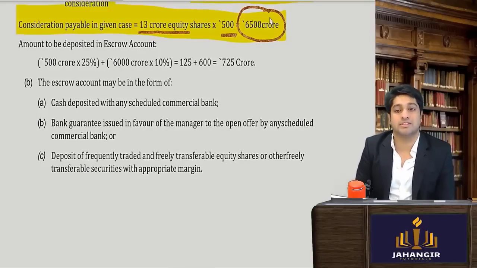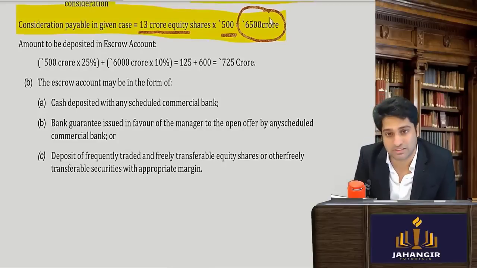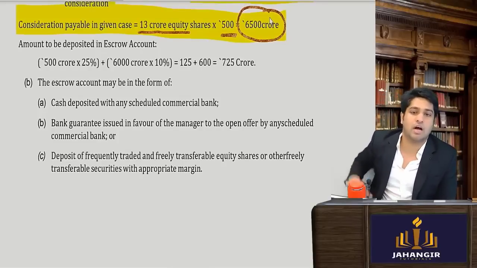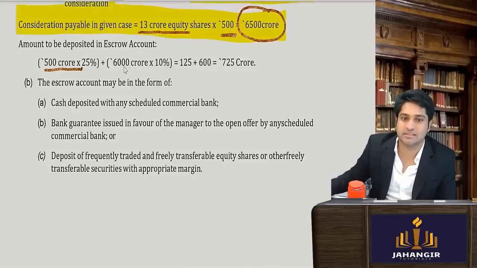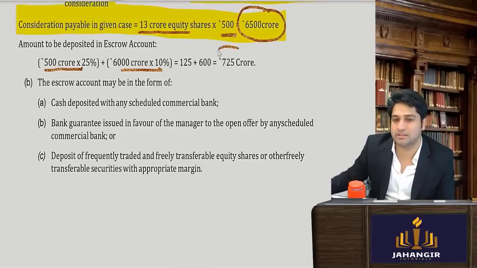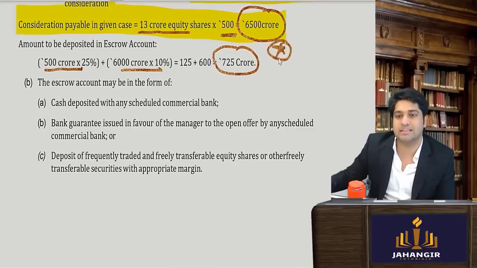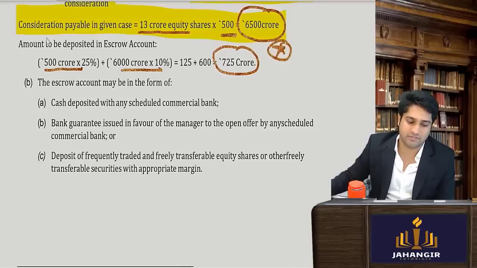Yes. So 6,500 crores he should have. Now how much should he have in the escrow account? For the first 500 crores, 25%, and for the balance, that is 6,000 crores, 10%. So adding up you will get 725 crores.